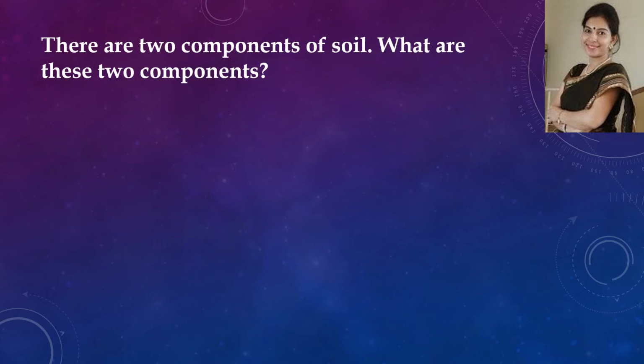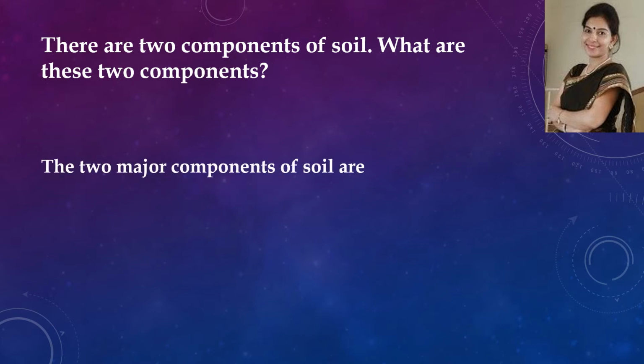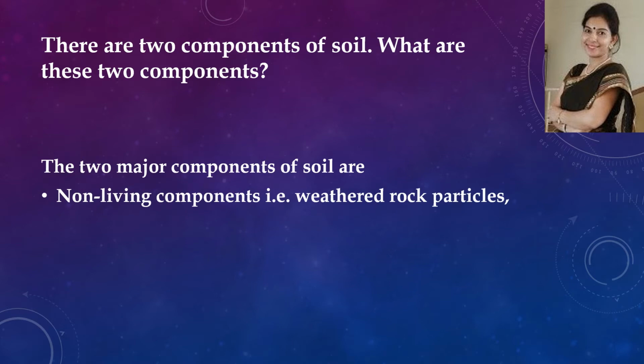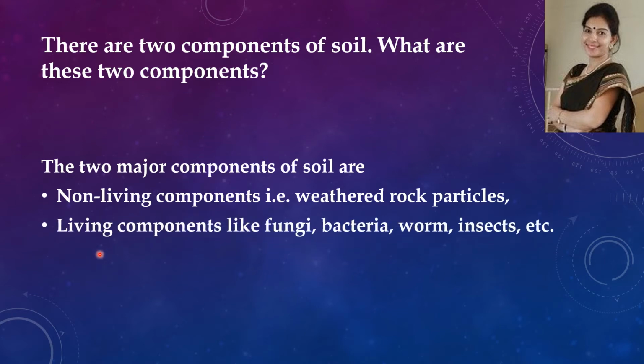Now the next question. There are two components of soil. What are these two components? So the two major components of soil are, first, the non-living components, which consist of the weathered rock particles, and the second is living components, which consist of living organisms like fungi, bacteria, worms, insects, etc. The non-living components are called the abiotic components and living components are called the biotic components.